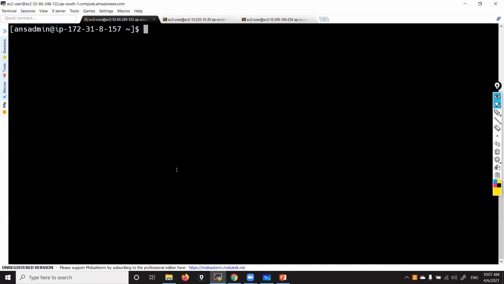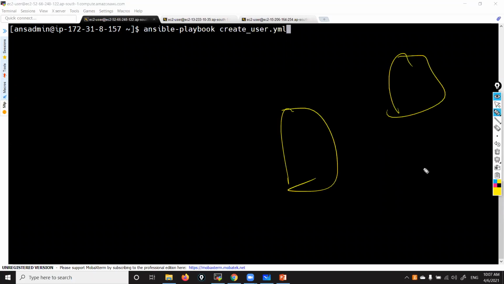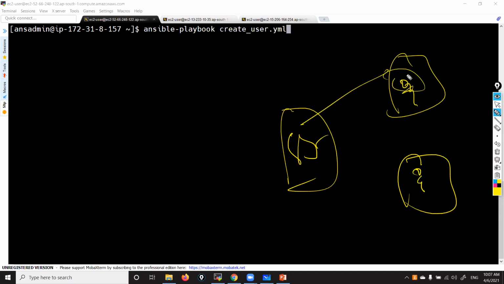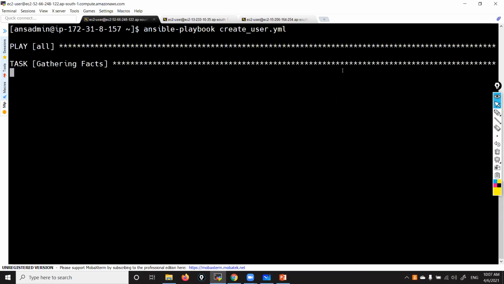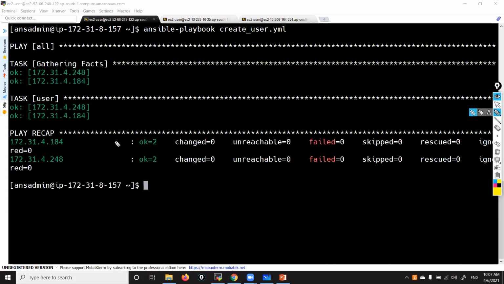What if I run this playbook again? If I run this playbook, observe carefully here. Server, nodes, the user is already there. Now when I run this playbook, the setup module will collect that information. From that collected information, the server will come to know, hey, the user is already there. Then why create the user again and again? As I said, if a task is already done, it won't repeat the task again. Idempotency, correct? So now verify. It will not create any user now. You can see it is saying, hey Sai, the user is already there. Why do you want me to create it again and again?